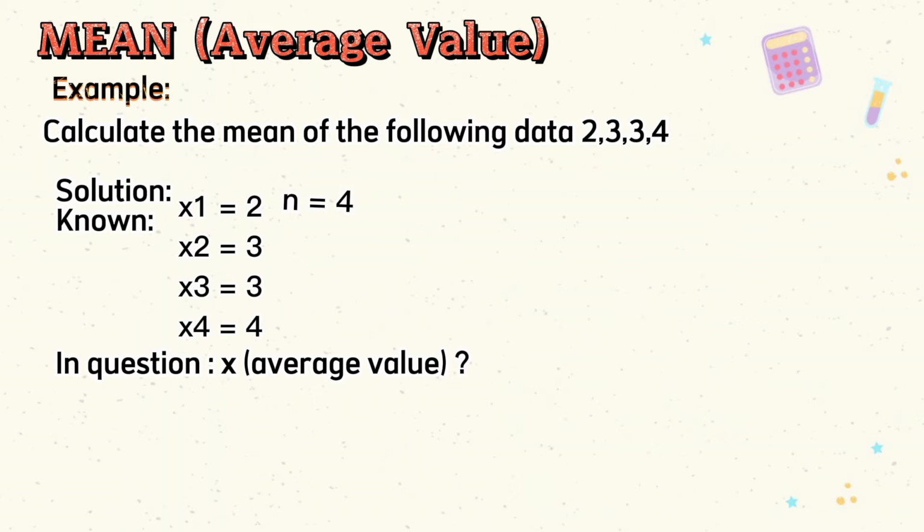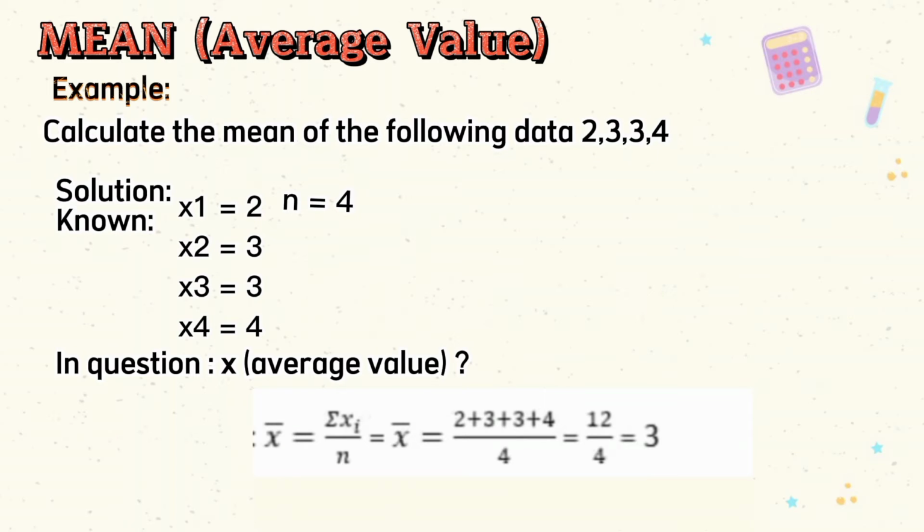Okay, first we enter the formula for the average. The formula is average equals sigma xi over n. Then we enter the data in the formula. Average equals (2 plus 3 plus 3 plus 4) over 4 equals 12 over 4 equals 3.